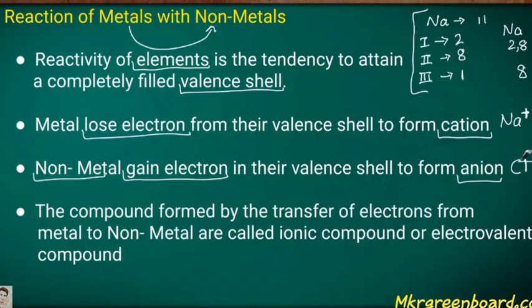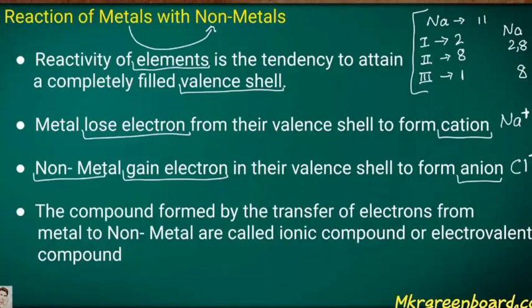So it gains 1 electron and becomes Cl-. It brings 1 electron from another element. This negative sign denotes that it has gained 1 electron in its valence shell, and due to that it possesses an ion.